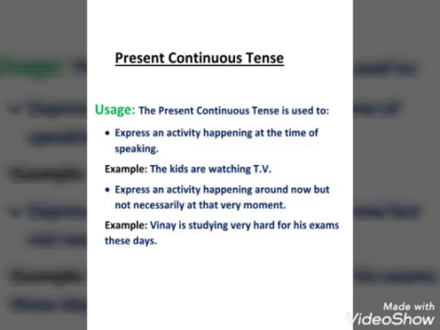So the next use: express an activity happening around now but not necessarily at that very moment. Means sometimes the action is not happening at that very moment, but the action is happening around. Just as, Vinay is studying very hard for his exams these days.